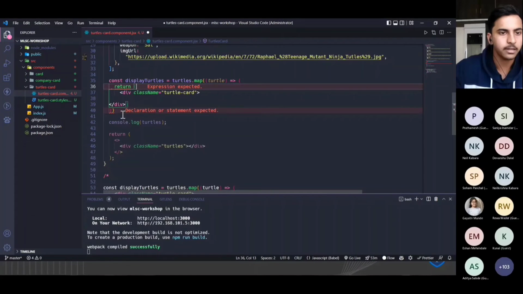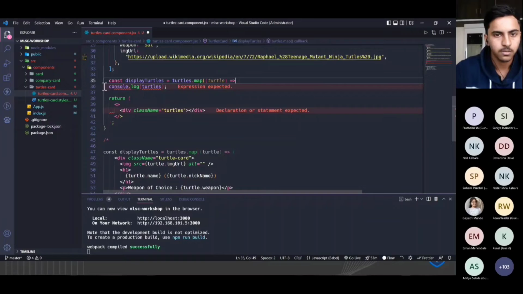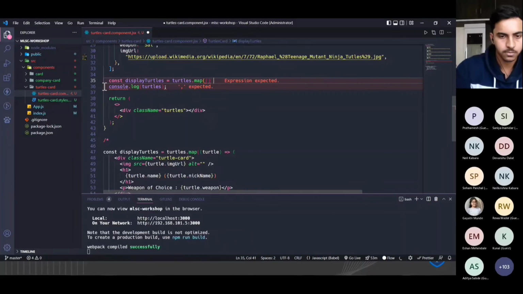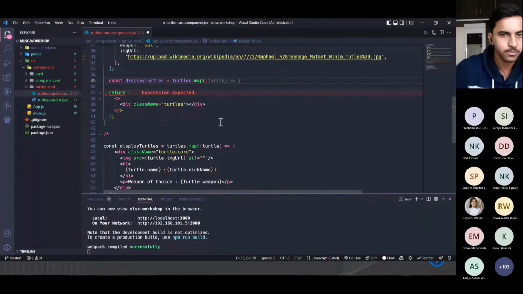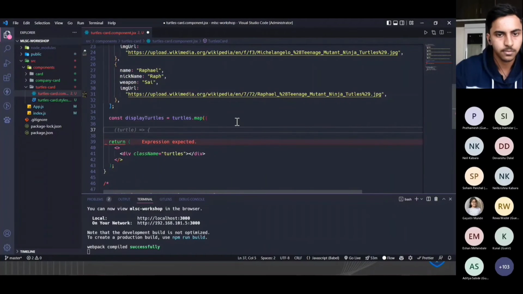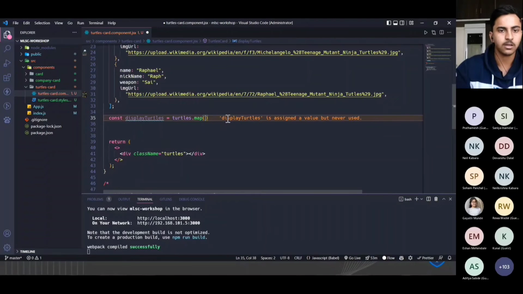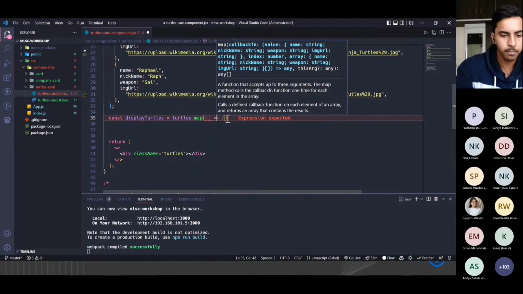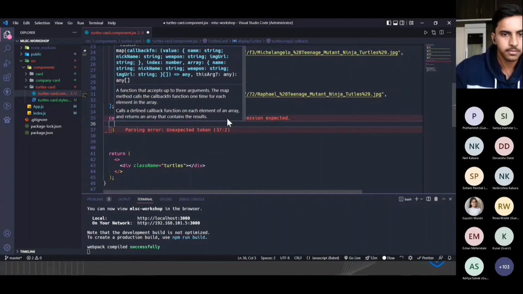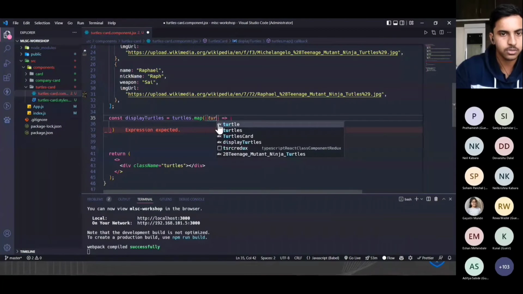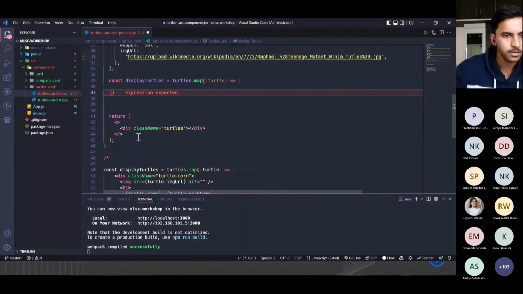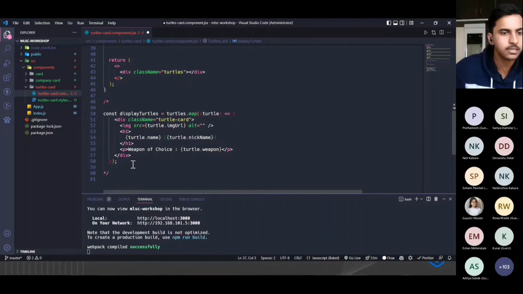I'll just rewrite this function. So array.map, after that there is one callback, and after that we are using map in this, right? We will just use turtle, and after that we have to rewrite this function like this.